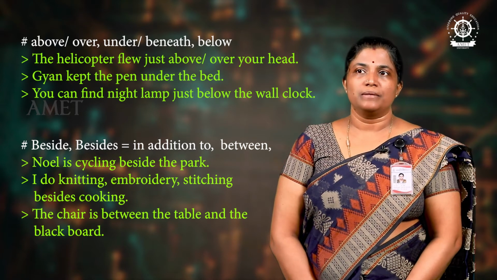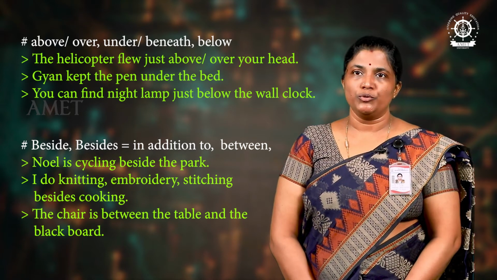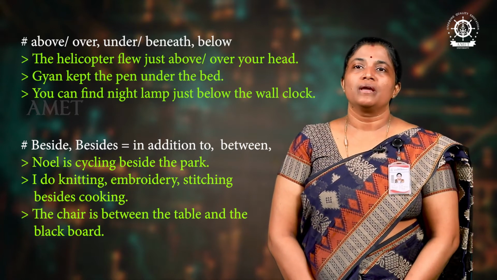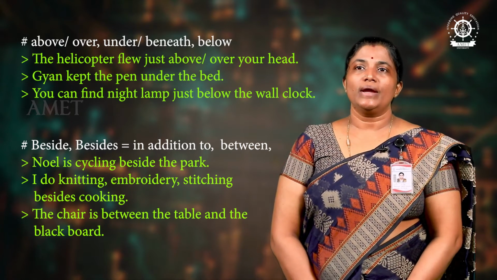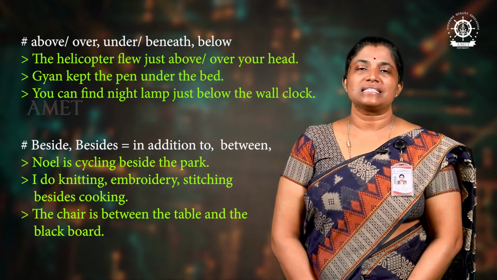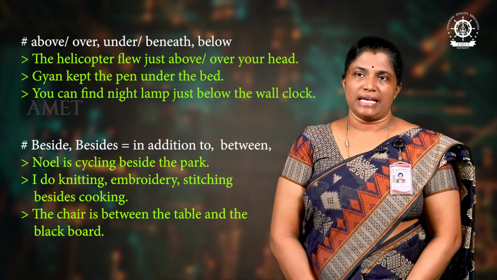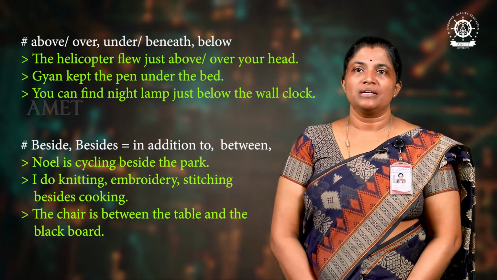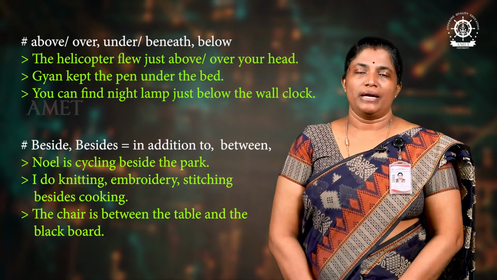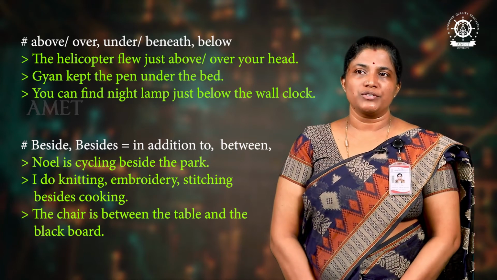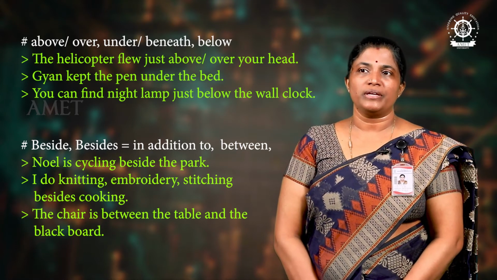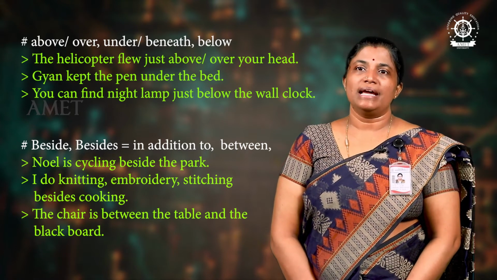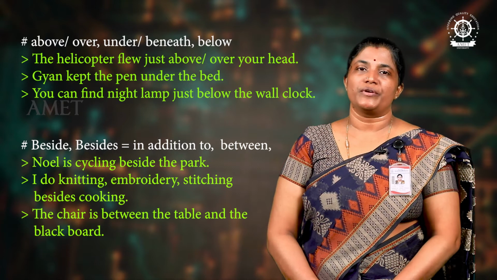Okay, moving on to the next set. Beside, besides. Besides means in addition to. Beside means by the side and between. First one, beside. Noel is cycling beside the park. By the side of the park, Noel is cycling. I do knitting, embroidery, stitching besides cooking. My first work is cooking. I am cooking. In addition to cooking, I am doing knitting, embroidery and stitching. So, besides means in addition to.